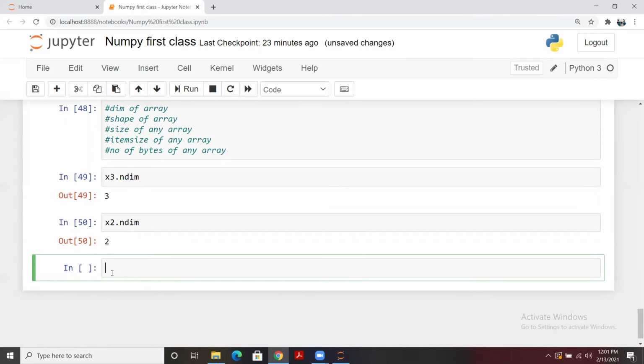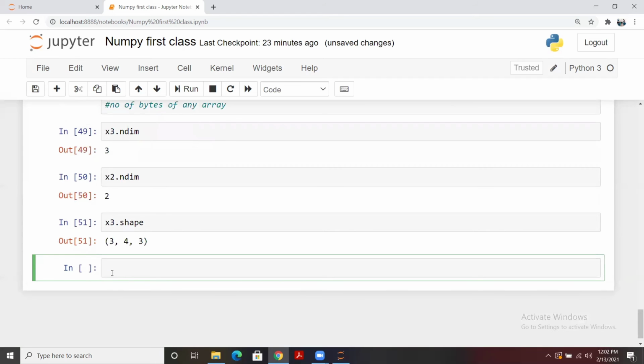Now we are talking about the shape. What exactly is this shape? Shape means the total number of rows, total number of columns, and the dimension of that array, or the number of arrays, you can say. So the shape of x3 is 3 dimensional, 3 arrays, 4 rows, 3 columns. And the shape for x2 is rows and columns, which means we have 3 rows and 4 columns.